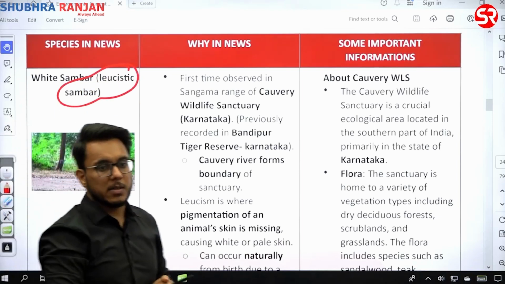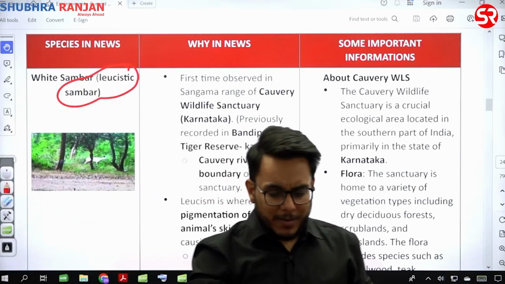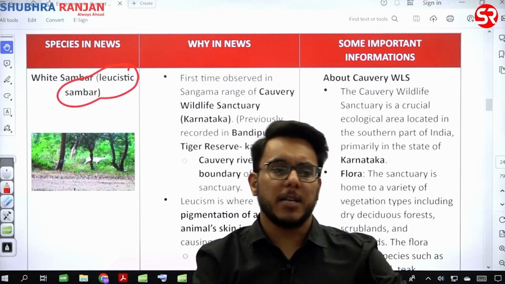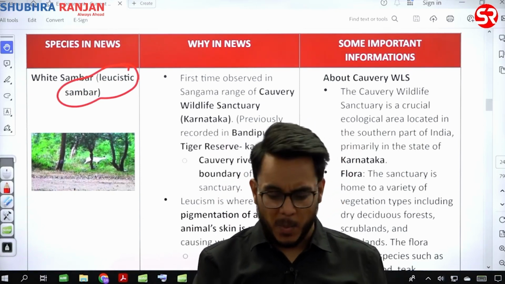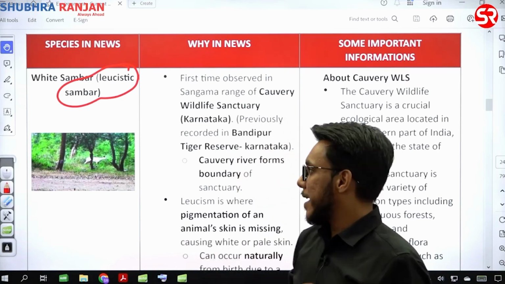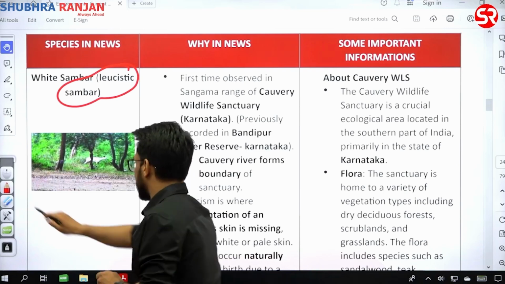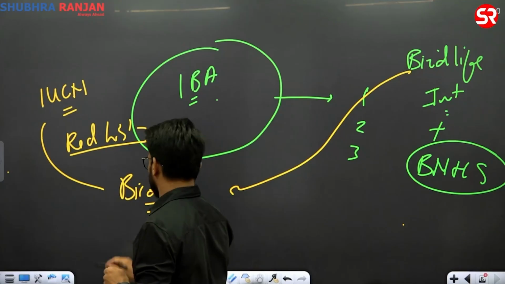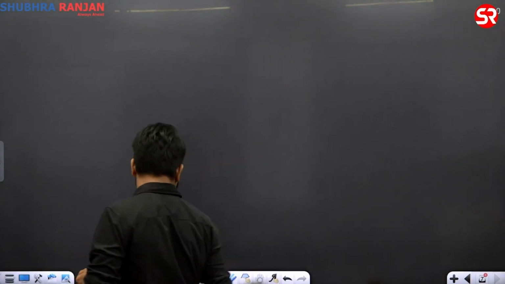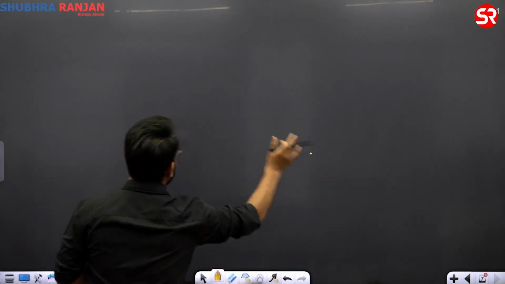Leucistic sambar. Now a few important aspects with respect to environment and ecology are there. We'll understand it a little bit because questions on similar things have been asked. देखो तीन चीज होती है, एक होता है एल्बिनिज्म. Please write here on the side, albinism.